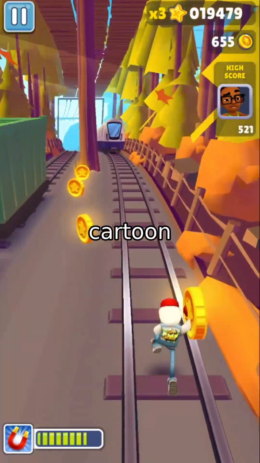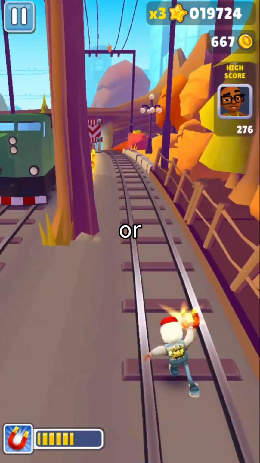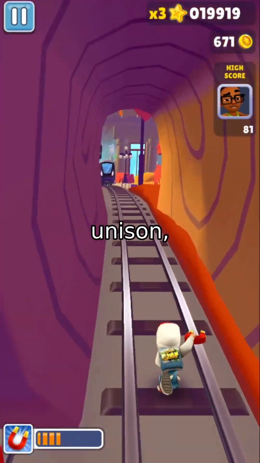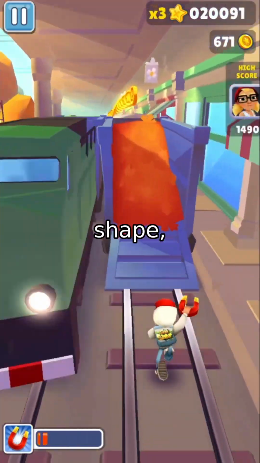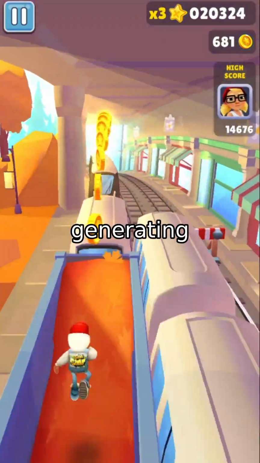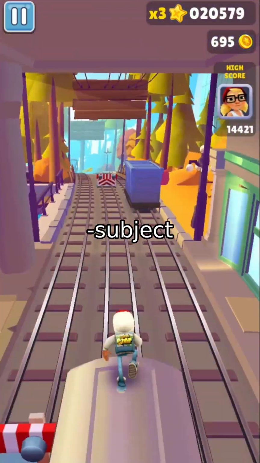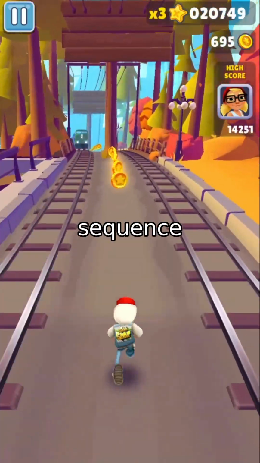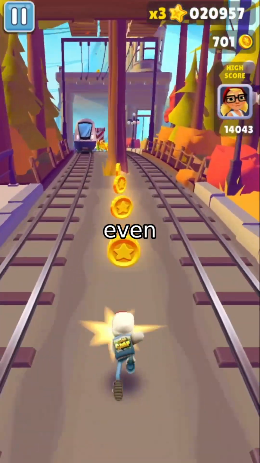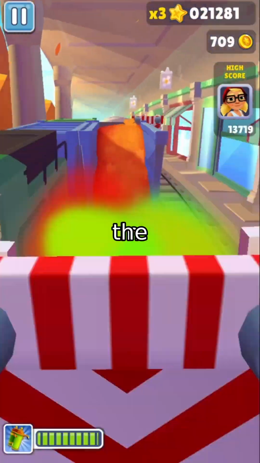Imagine a group of dancing cartoon bubbles, a trio of animated pandas, or a classroom of students all moving in perfect unison, each with their own unique style, shape, and personality. Now imagine generating this kind of rich, coordinated multi-subject animation from just one driving pose sequence and a single reference image, even if the pose doesn't match the layout of the characters in the image.